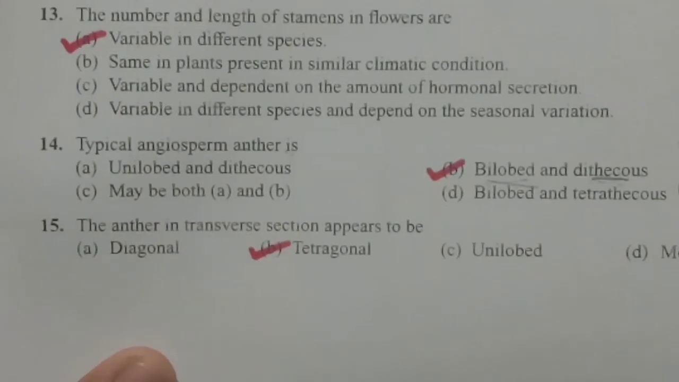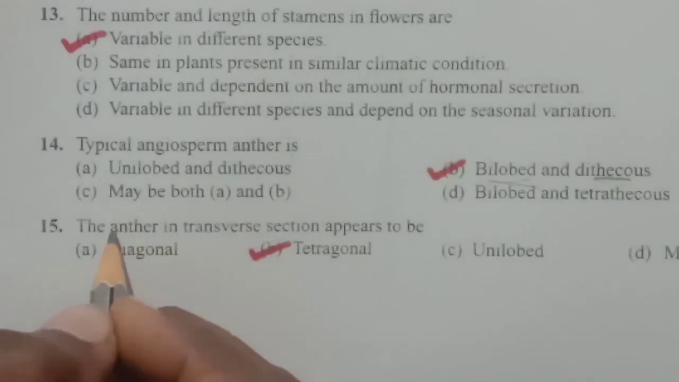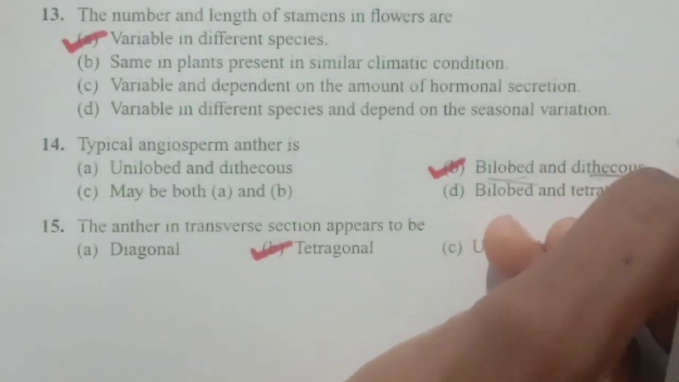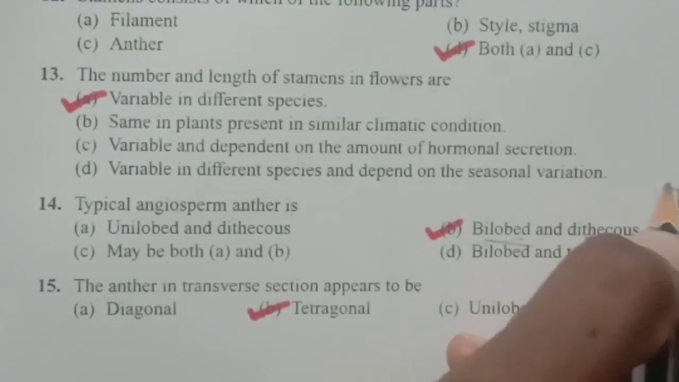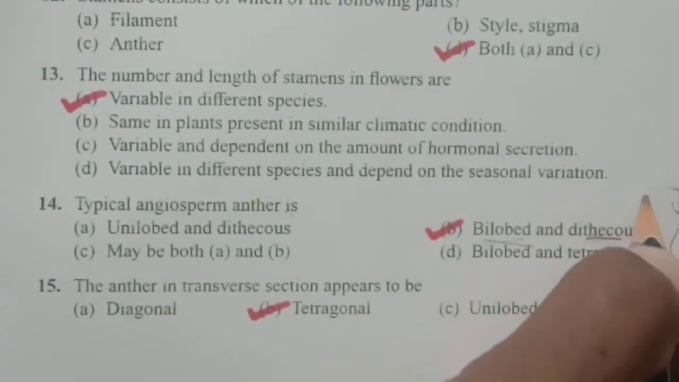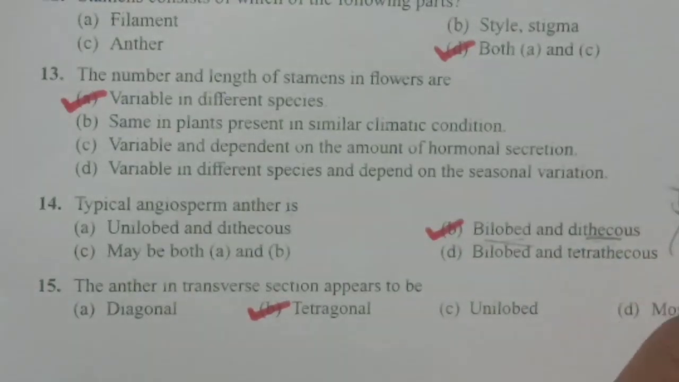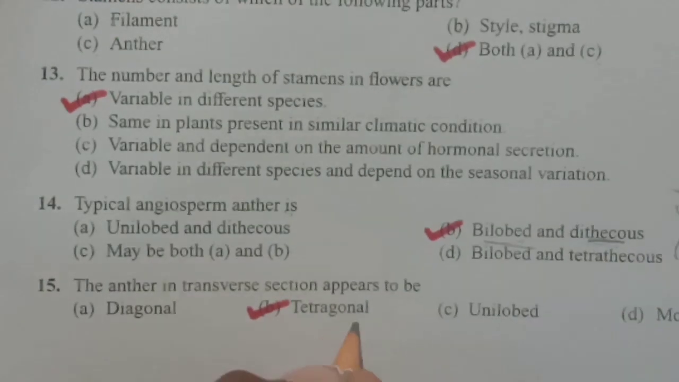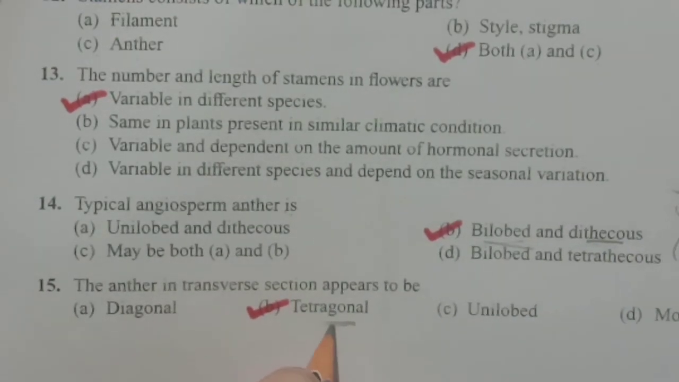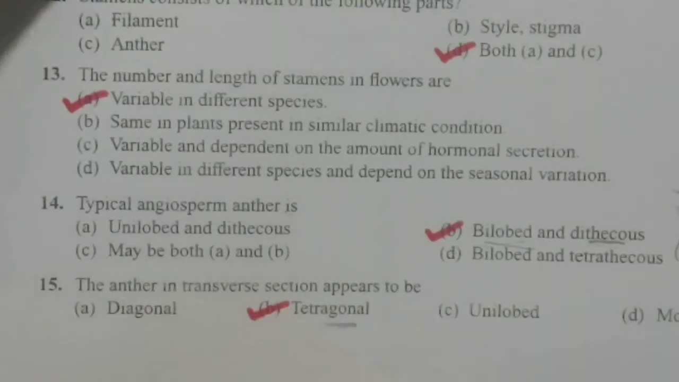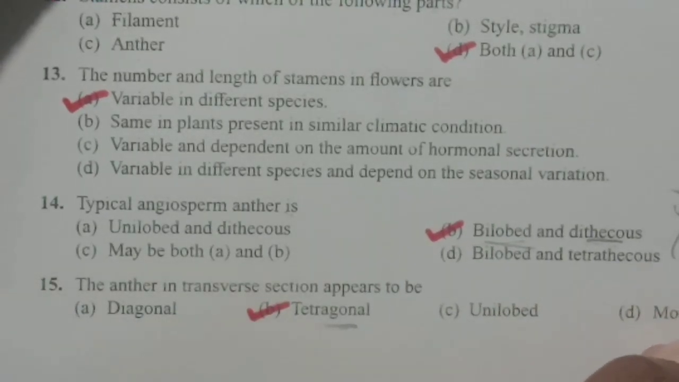And next question, the anther in transverse section appears to be, when we take a transverse section of this anther, it appears tetragonal. So it appears tetragonal in appearance. When we take the transverse section of the anther, it looks tetragonal in nature.